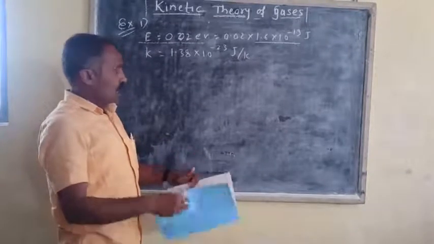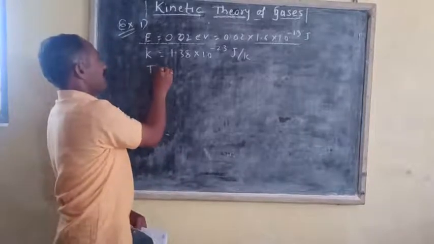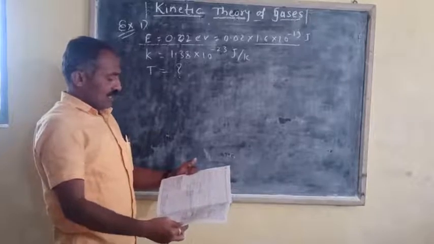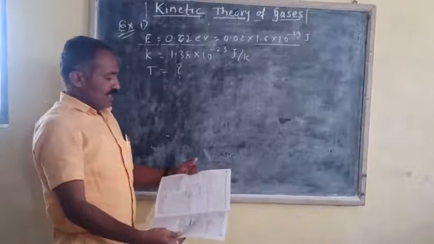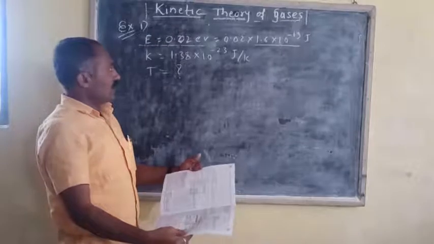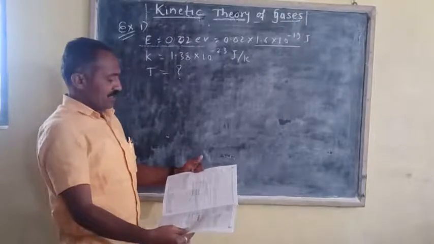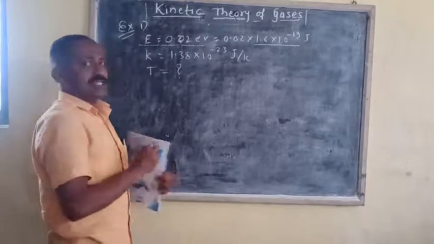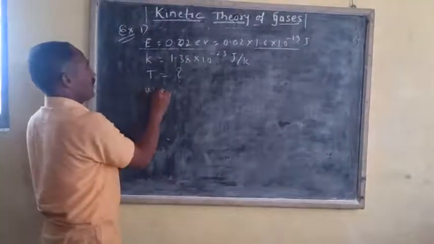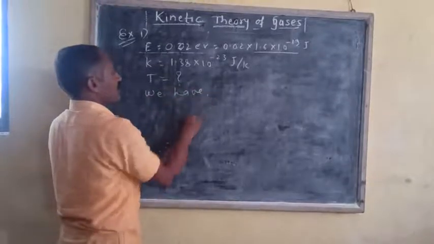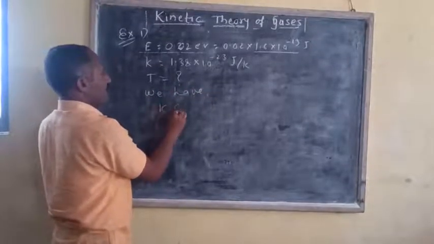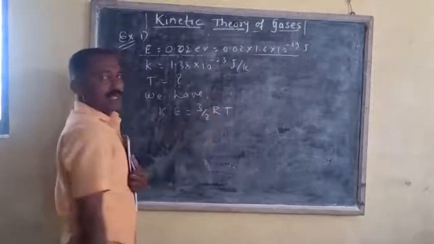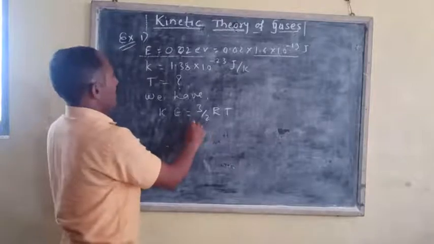Later on, calculate the temperature of the gas. T is equal to what? Temperature of the gas. Boltzmann constant K is equal to 1.38 into 10 to the power minus 23 joule per kelvin. Now we know that the translational kinetic energy will be equal to 3 by 2 KT.